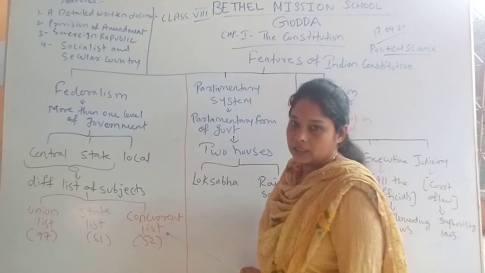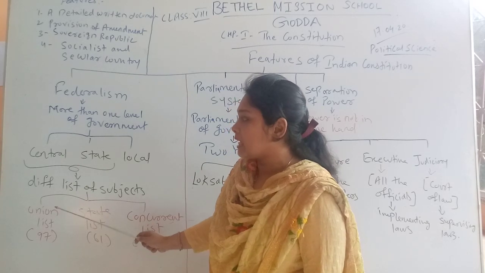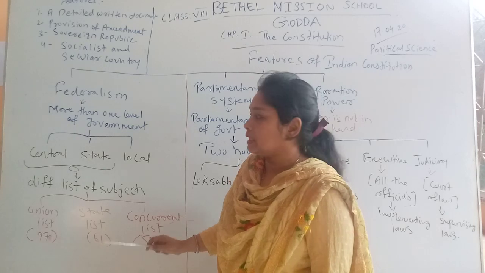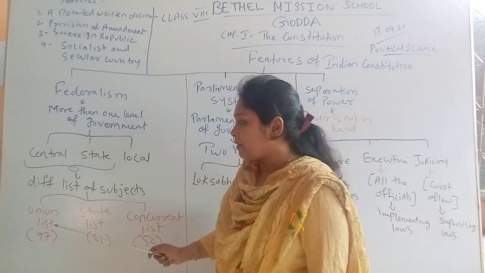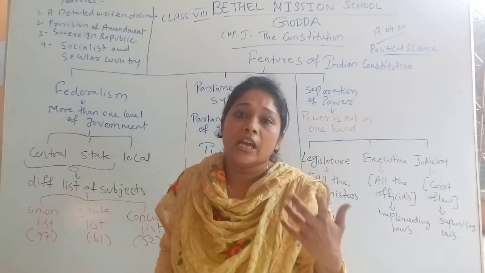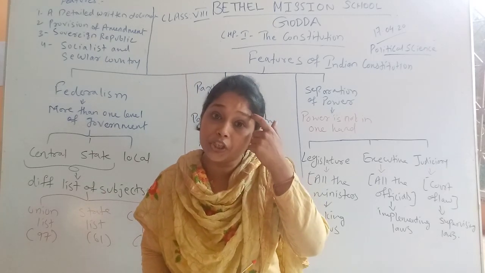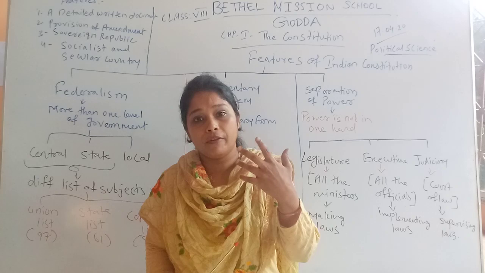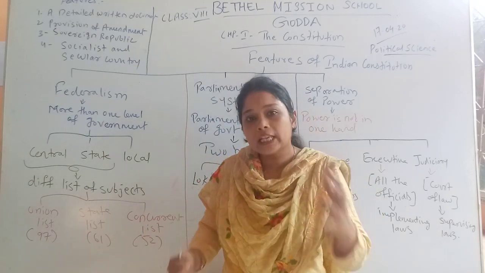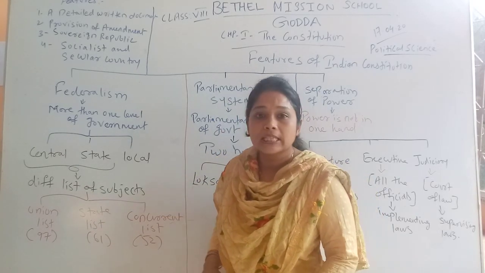Union list means the powers, or subjects, under the union list are under the control of the central government. We have 97 subjects under the union list. Let's take an example. If any matter is related to the defense system, our judiciary, or external affairs, or you can say international relationships, all these crucial matters come under the union list, which is under the control of the central government.